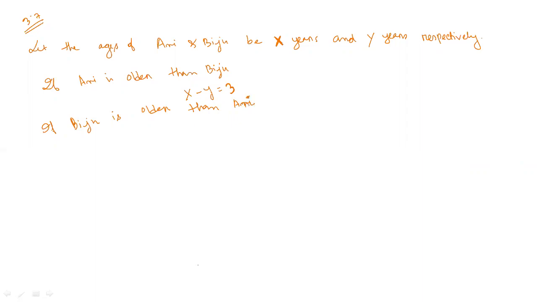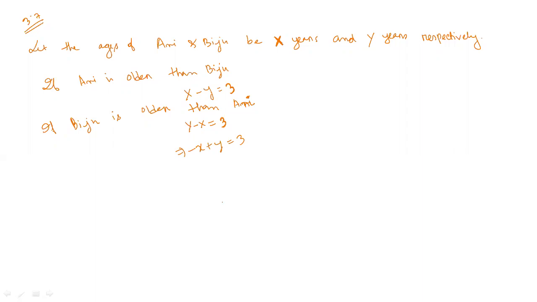Y minus X equal to 3. Because if Oni is older, then it will be X minus Y. If Biju is older, then it will be Y minus X. So Y minus X, we can write as minus X plus Y equal to 3. Yes or no?